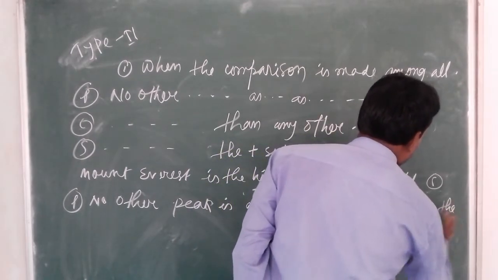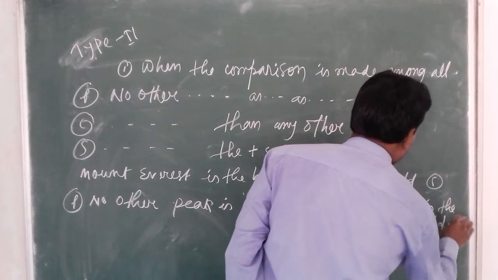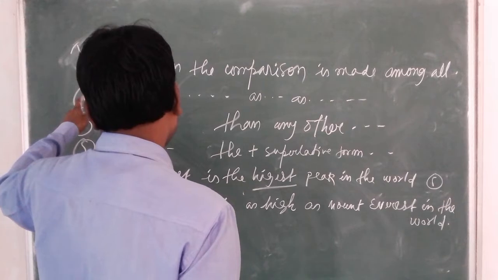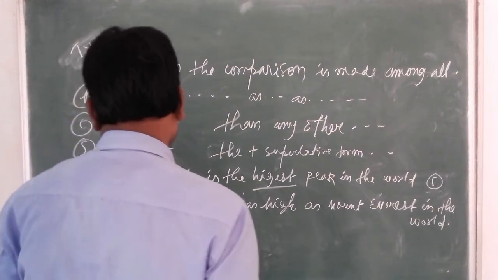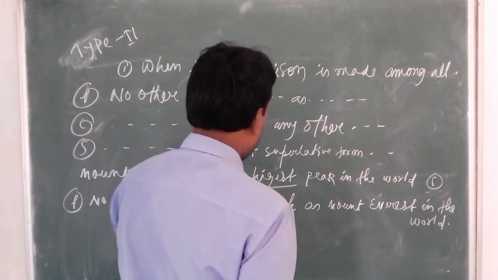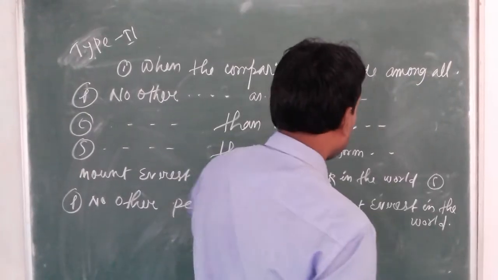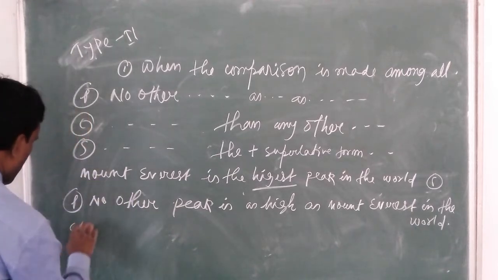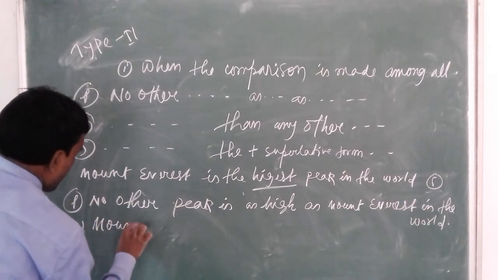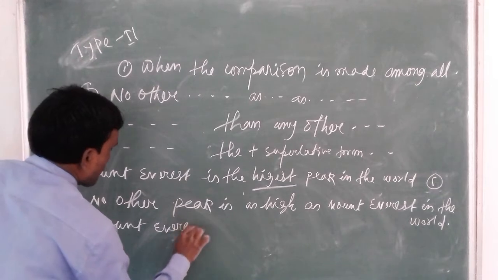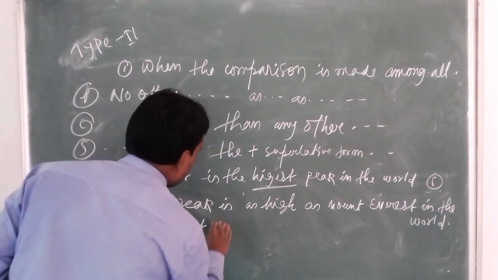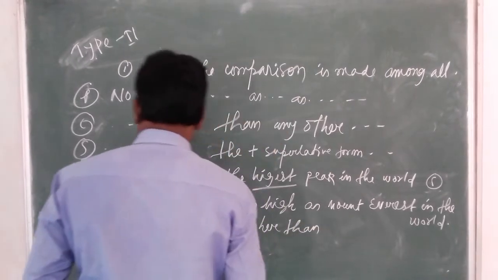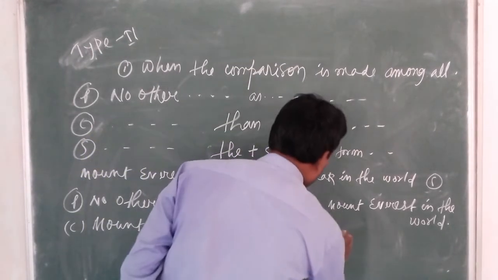In the world. So look here, when we change it into positive, start with no other. No other peak is as high as Mount Everest in the world. Now, in comparative, Mount Everest is higher than any other peak in the world.